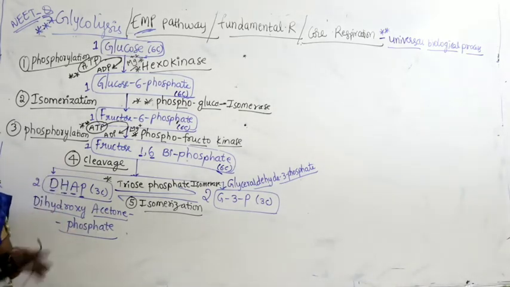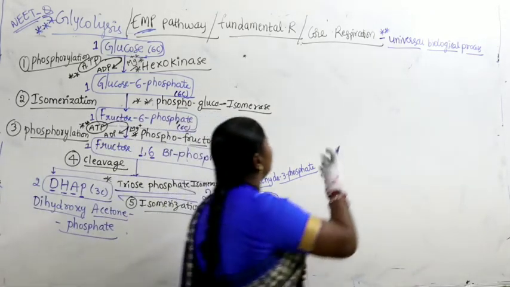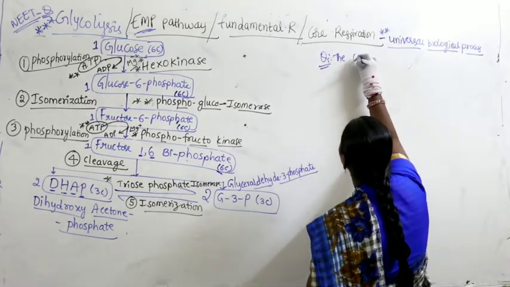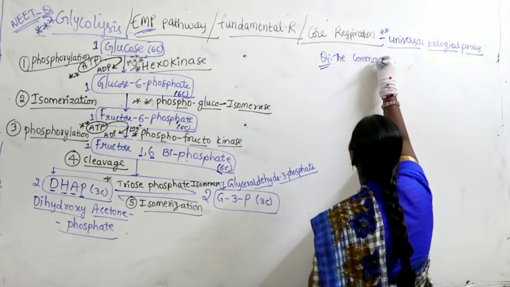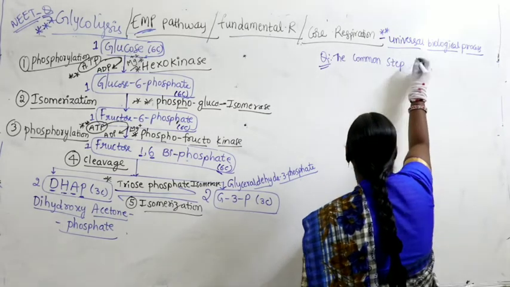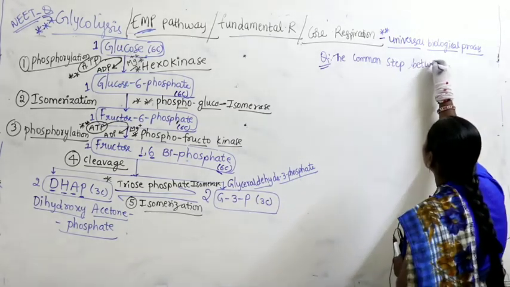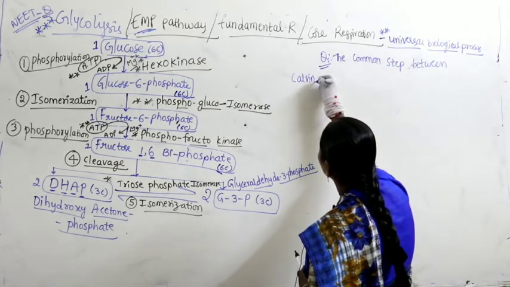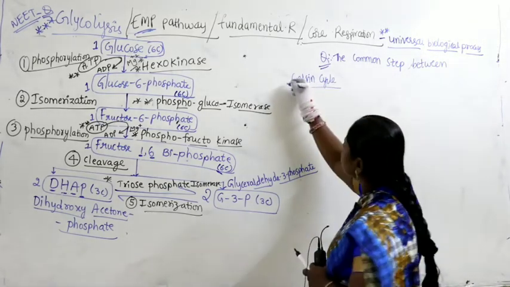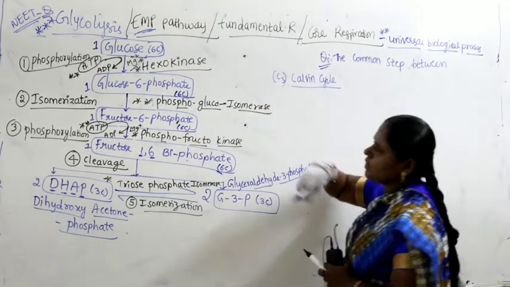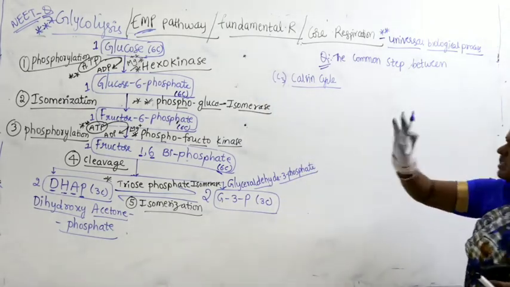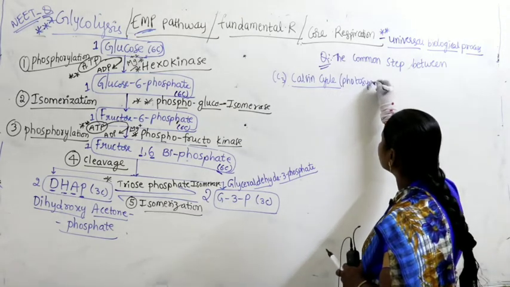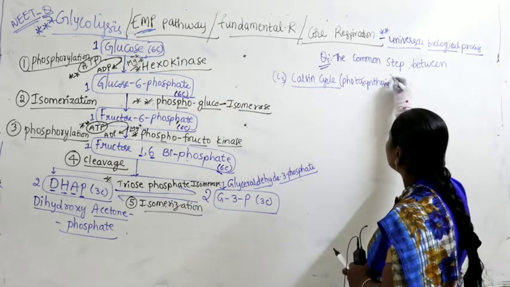Now whenever we get the question, we have a possibility of getting this question: the common step between the C3 pathway, Calvin cycle, or sometimes they will ask the common step between Calvin cycle, which happens in photosynthesis.